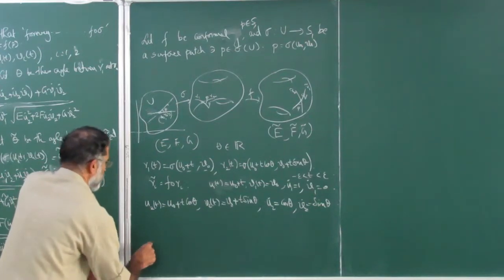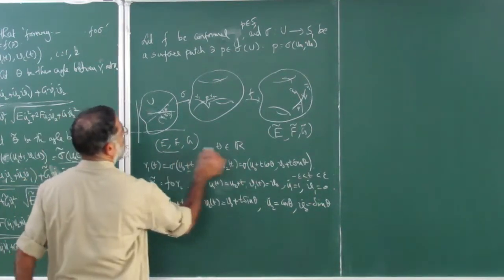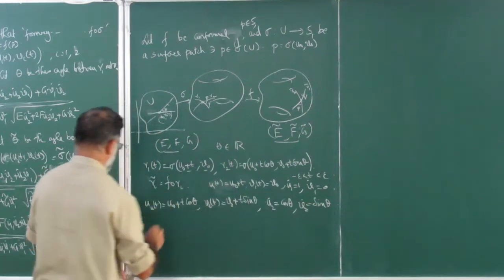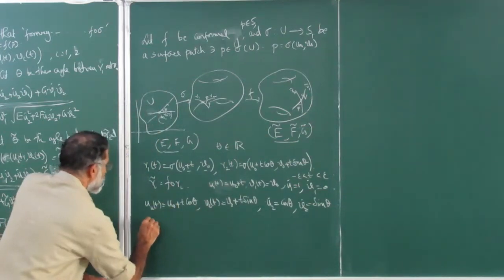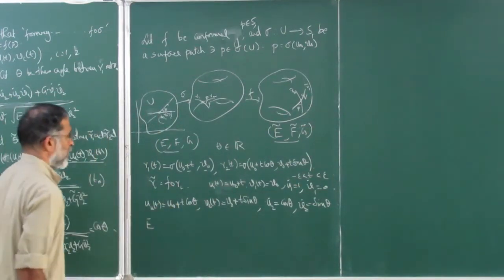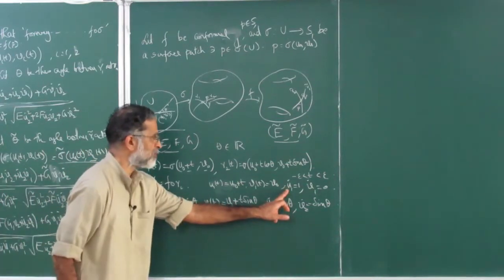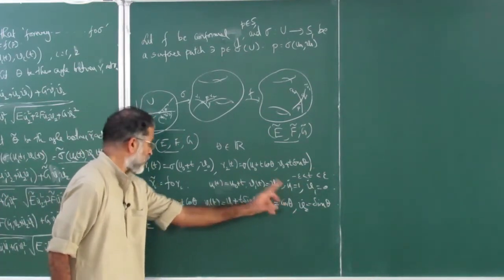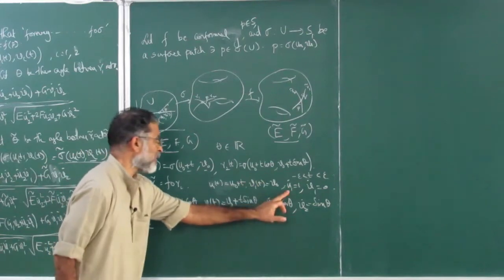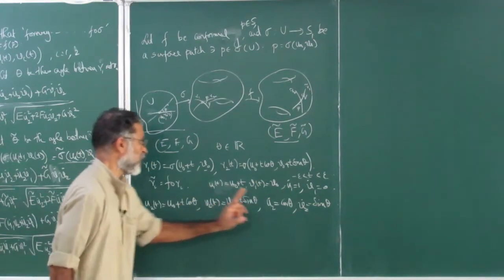So that will be, by the way, this expression I am going to use, so I am not going to come back to that. E u1 dot square, u1 dot, sorry, E u1 dot u2 dot.